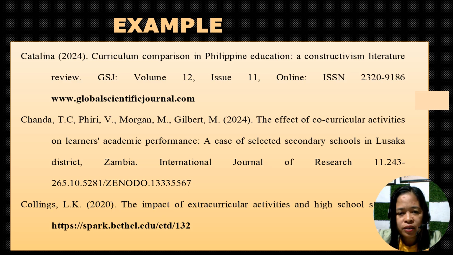Curriculum comparison in Philippine education is written in sentence case. Then the source where the work can be retrieved, then the ISSN, and then the DOI, and so on. So this is hanging indented.